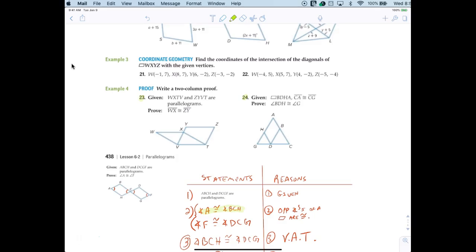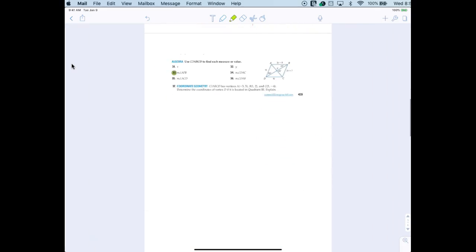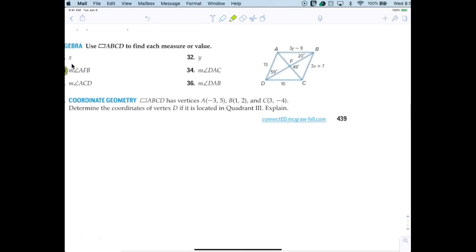All right, anybody have any questions? I think you can do 23 and 24. I don't think that's a big deal. And then the other one's very simple if you listen to all the rules for a parallelogram.